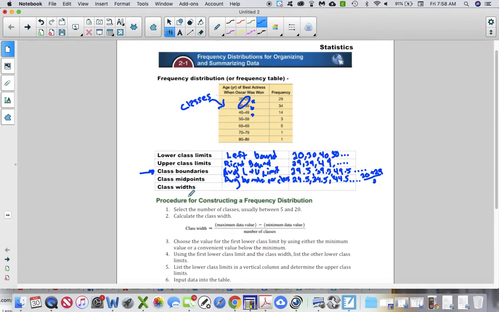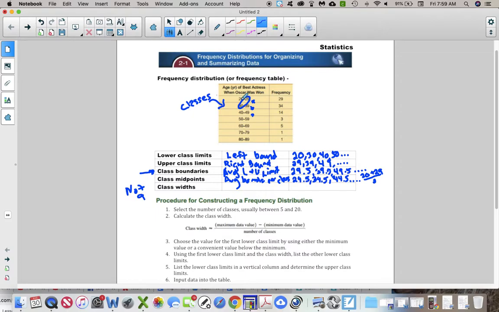All right, the last one is the class width. And people say the class width is 9. I'm going to put over here a little note. Not 9. The class width, how wide the class is, is not 9. How you determine class width is you take the lower bound minus the lower bound, or the upper bound minus the upper bound. 30 minus 20 is 10. 39 minus 29 is 10.